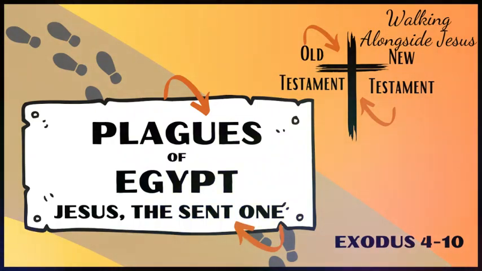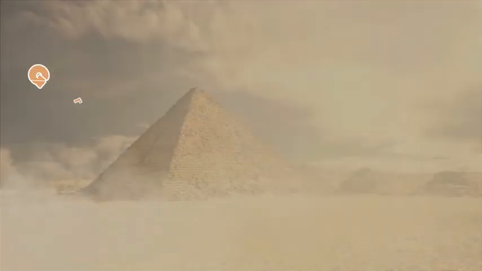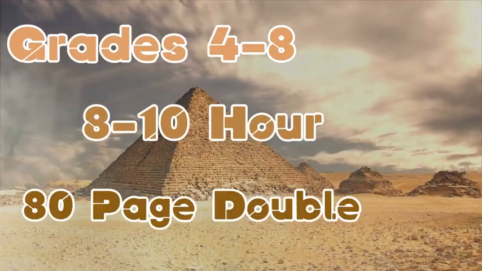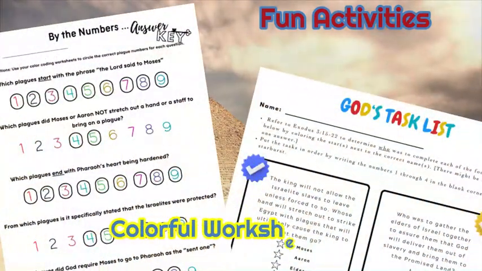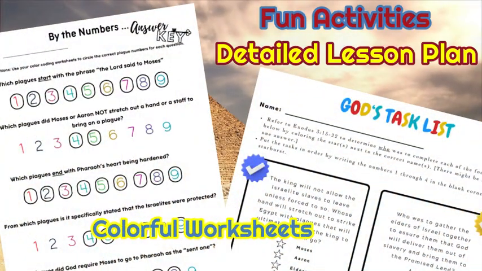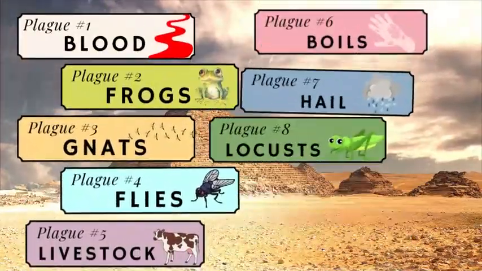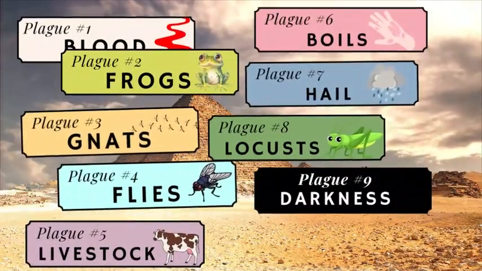This comprehensive lesson on the plagues of Egypt was written specifically for older students in grades 4 through 8. This 8 to 10 hour, 80-page double unit includes fun activities, colorful worksheets, and a detailed lesson plan. Each of the first 9 plagues of Egypt are taught separately, and a definite rhythm is carried through the entire